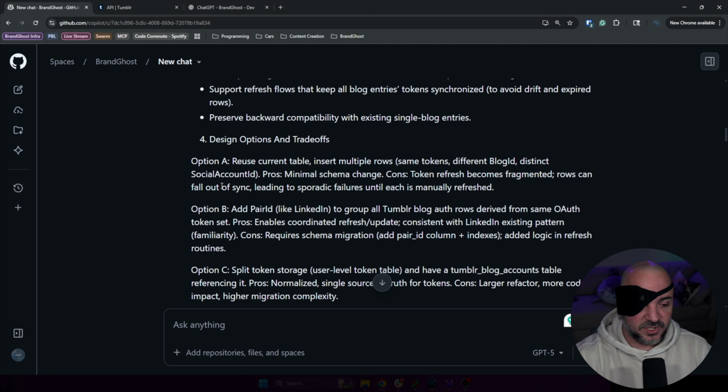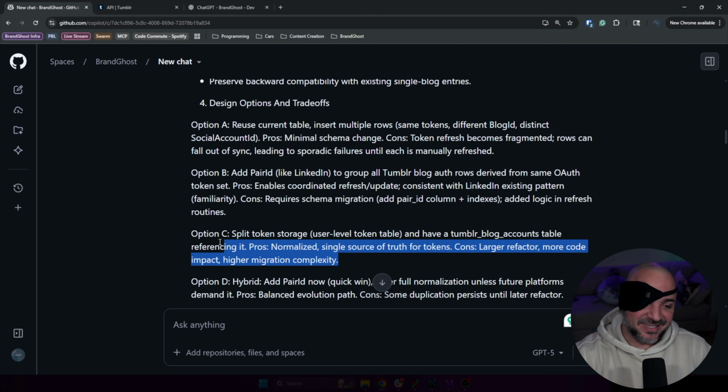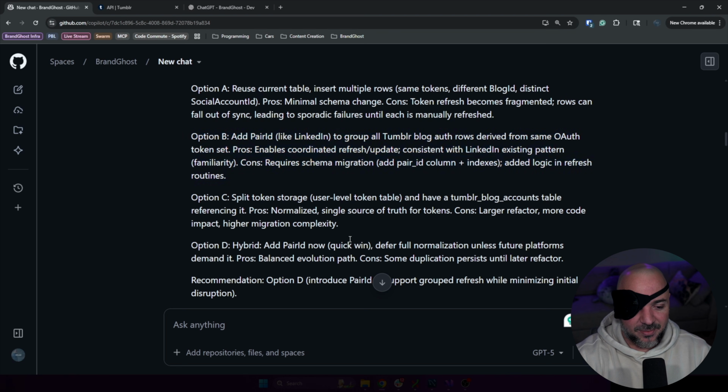So that's cool. Option C, split token storage, user level token, have a Tumblr blog accounts. I don't want it. This is already more work. Yeah, cons, larger refactor, more code impact, high migration. No thanks. Like, not what I want. This so far right here, option B was exactly what I was kind of thinking. And then option D is a hybrid. Add pair now, defer full normalization. No, I don't think I need that. I think option B is what I want.